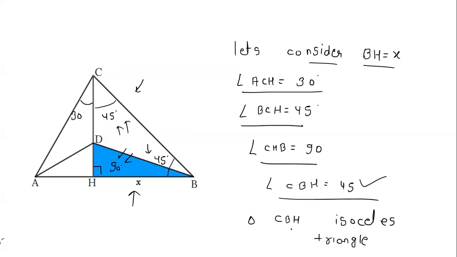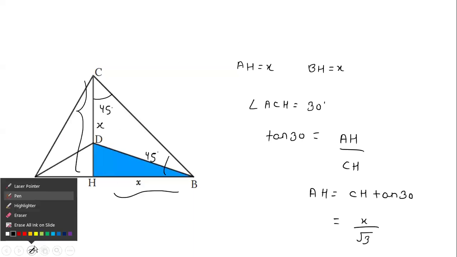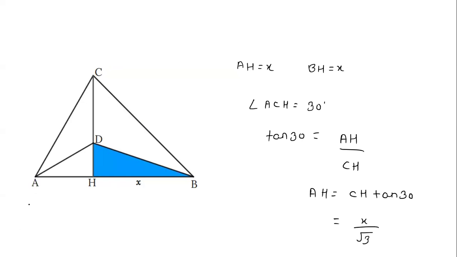So from here we can say that this triangle CBH is an isosceles triangle, because this angle and this angle are the same. So if this side is x, this side is also x. So now we know these things. Let's proceed further.